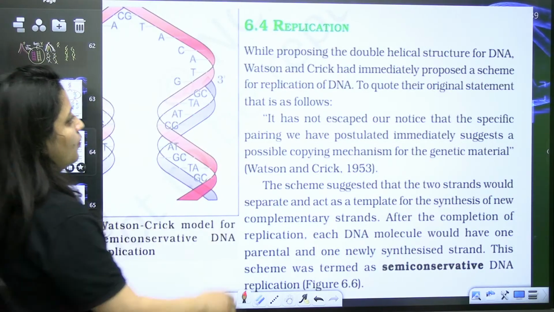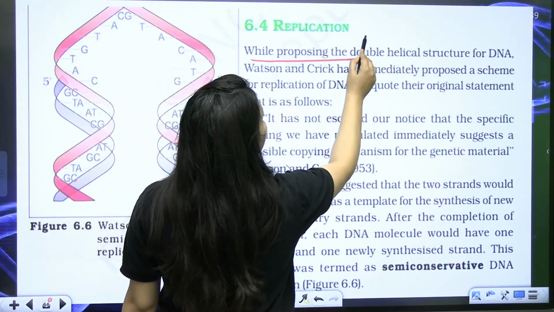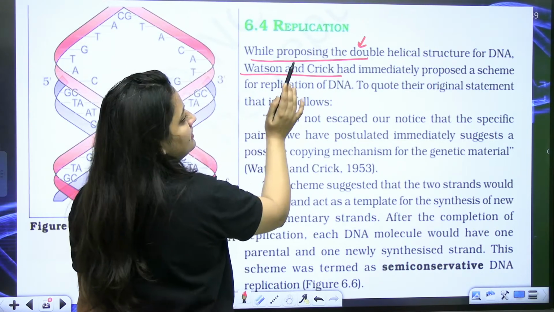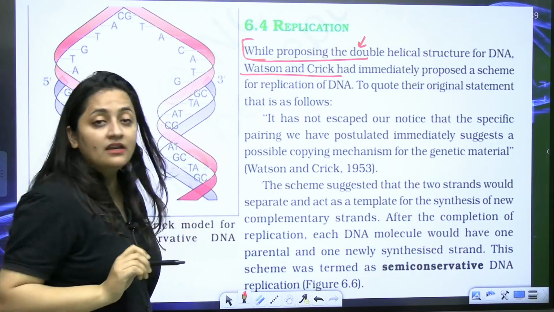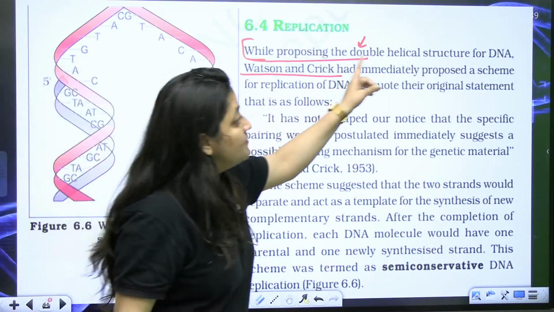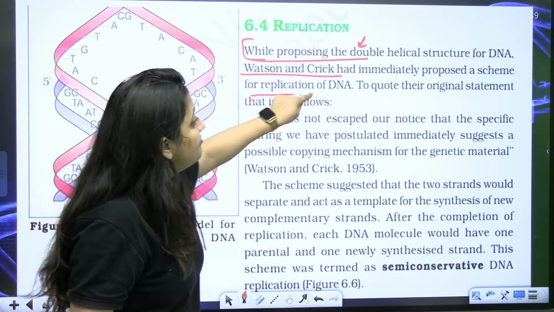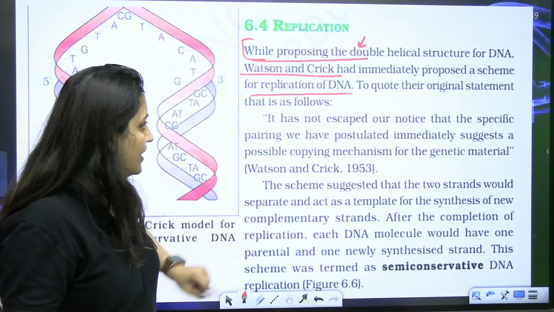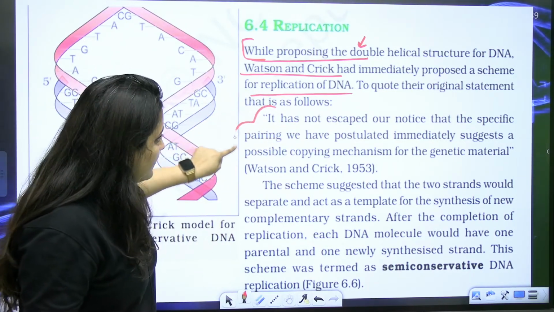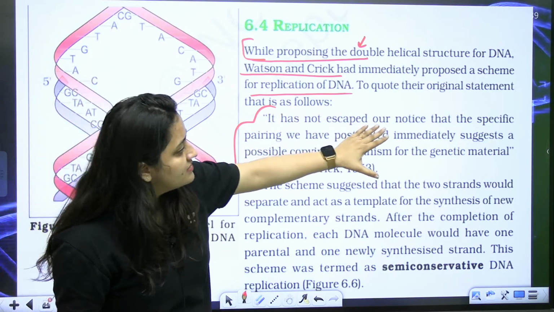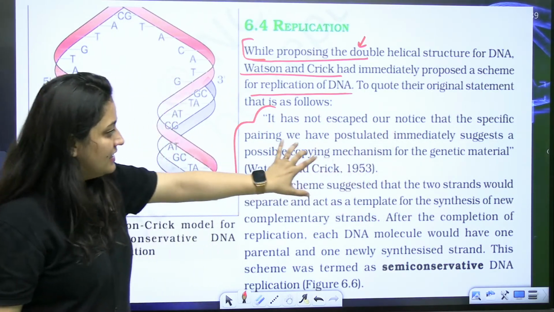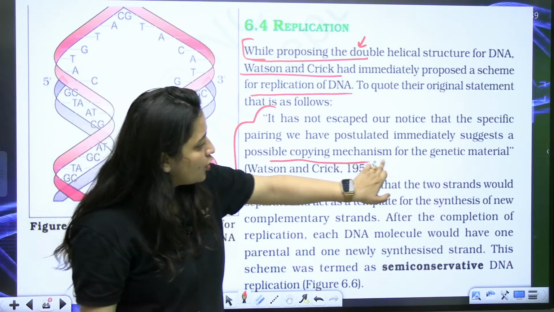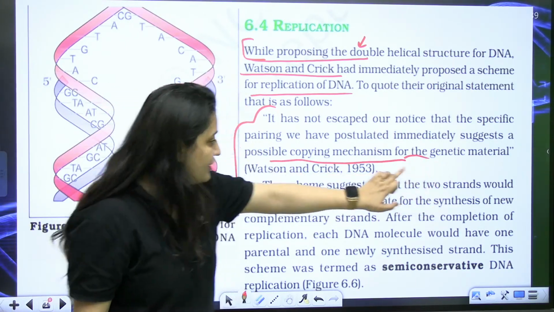Clear? While proposing the double helical structure for DNA, Watson and Crick immediately proposed a scheme for replication of DNA. This is their exact quote: "It has not escaped our notice that the specific pairing we have postulated immediately suggests a possible copying mechanism for the genetic material."